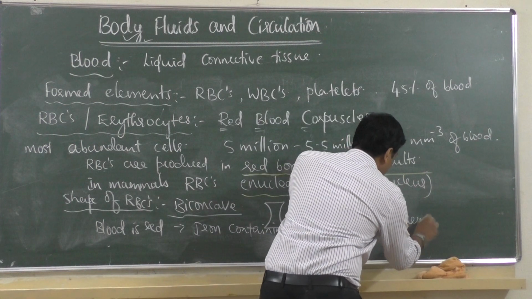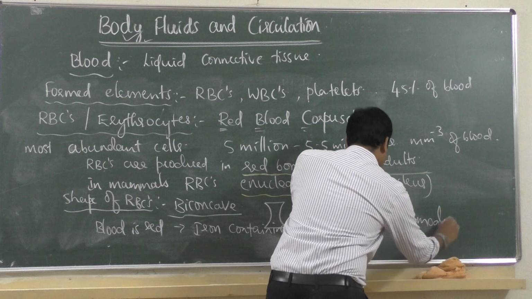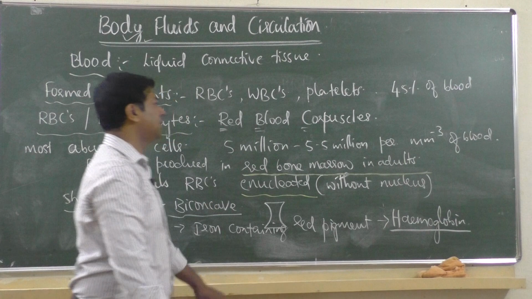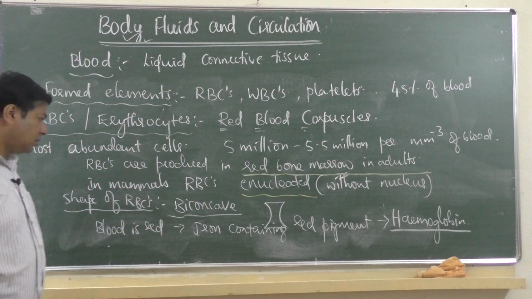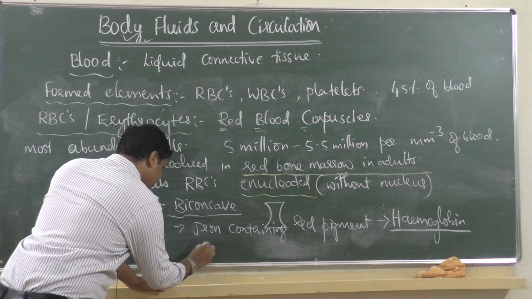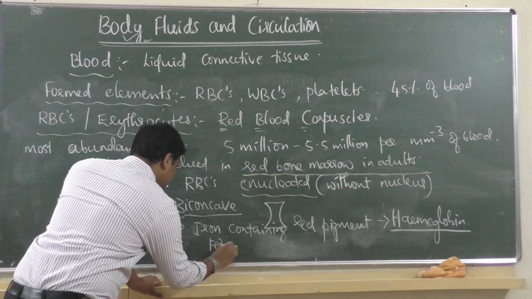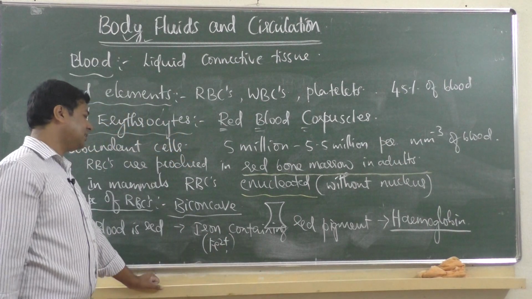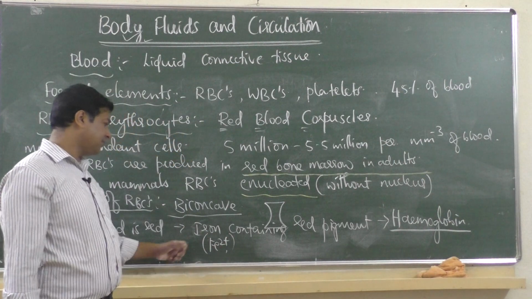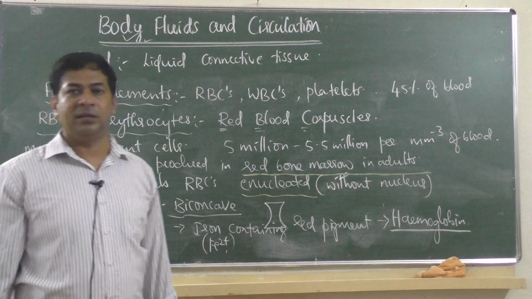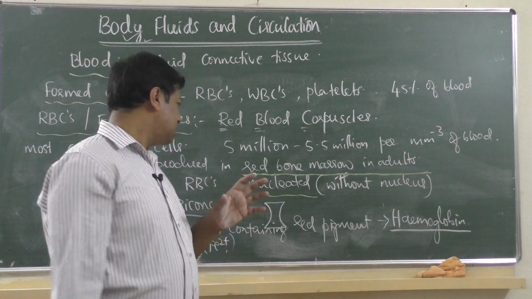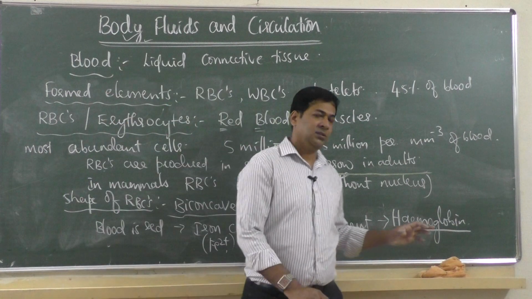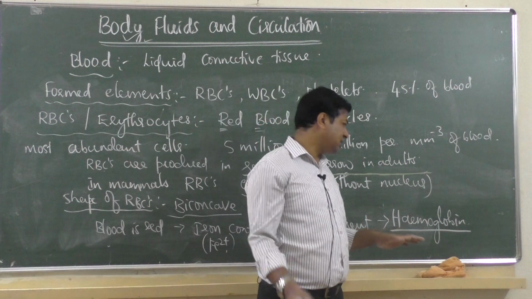You know already, I don't have to tell you. In the last chapter we have learnt it. Hemoglobin is present. Iron containing, iron means ferrous, ferric, Fe2+, Fe3+, that is ferrous ions. So ferric ions, sorry. Iron-containing red pigment. Hemoglobin has a protein part. Especially in hemoglobin there are two parts. This is not there in the book, just for your knowledge I am saying.